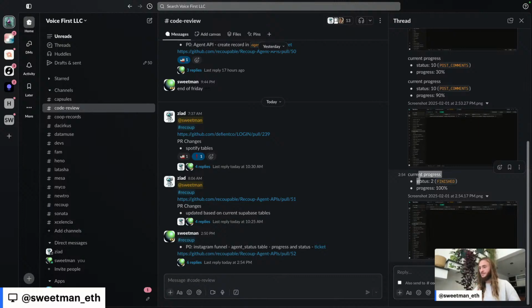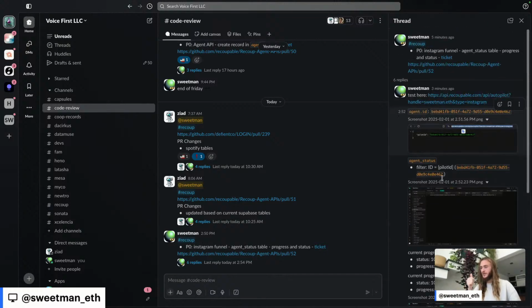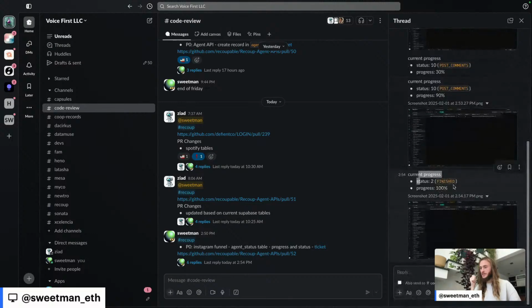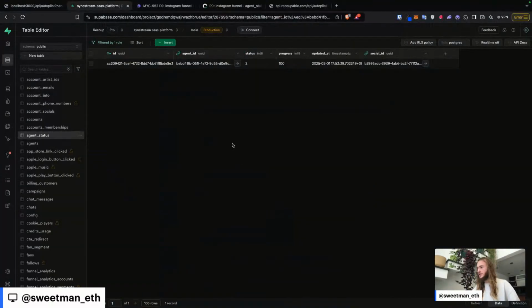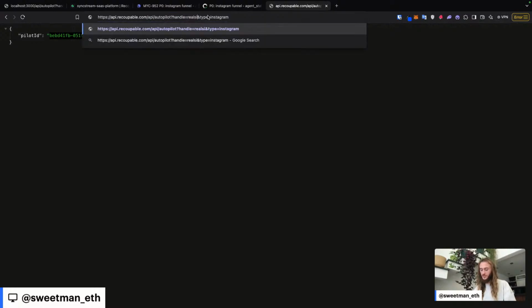We have verified inside of Supabase. Here's exactly what you run. Here's the exact steps I'm able to verify. We get to 100% finished. I think it's not running on my local computer. This ran on our main API. Let's try one more handle. I saw that Sydney commented, so let's try real Sydney Swift on Instagram and see if this one also works.